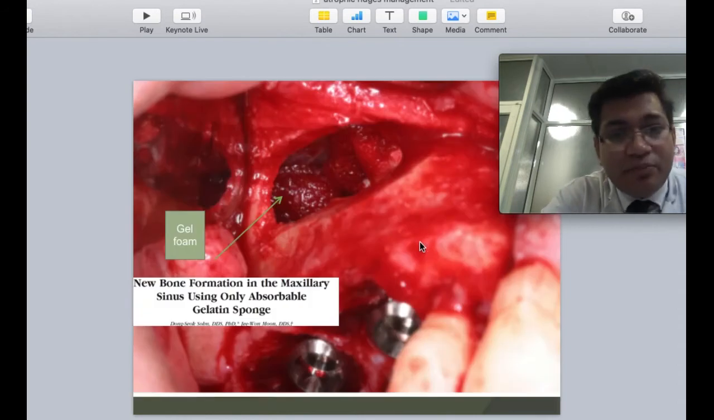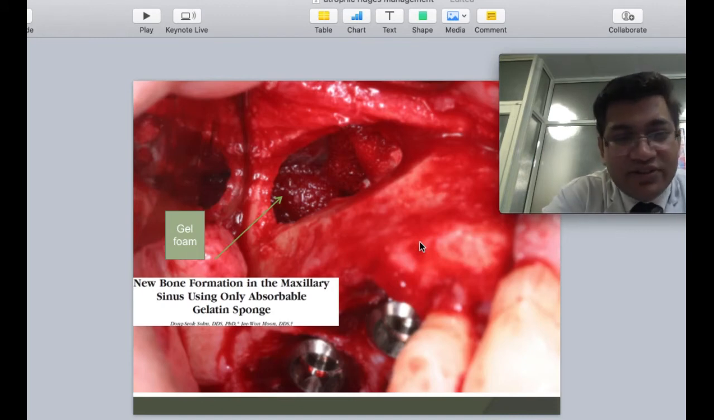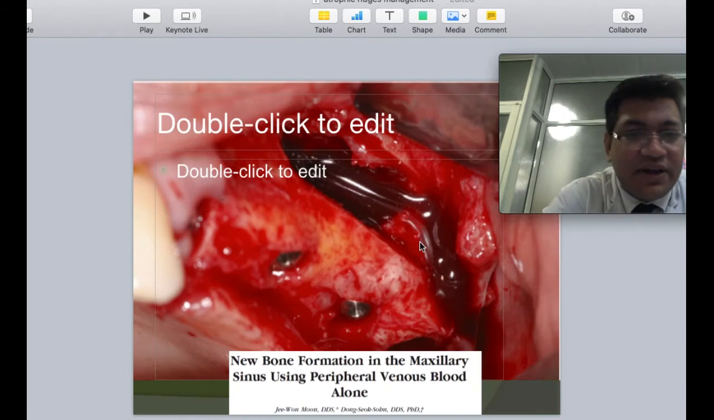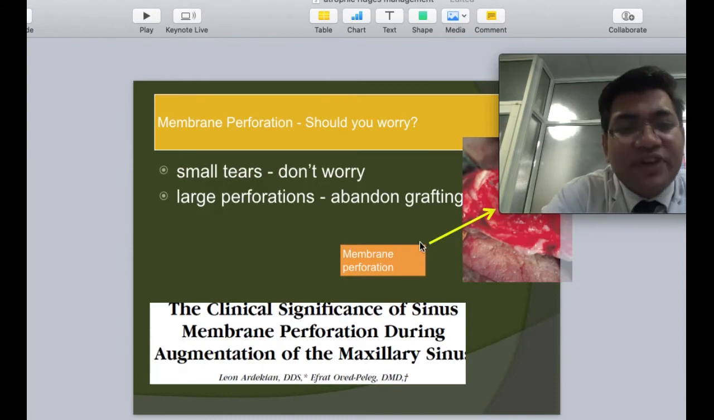There are basic reports wherein after lifting the sinus membrane, you need not put a bone graft at all. Gel foam itself helps in formation of bone graft. I'm quoting from specific articles. There could be new bone formation even with peripheral venous blood. Basically, this is talking about use of platelet-rich fibrins and platelet-rich adhesives, and they have also shown significantly more growth.